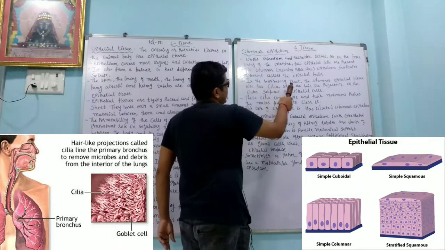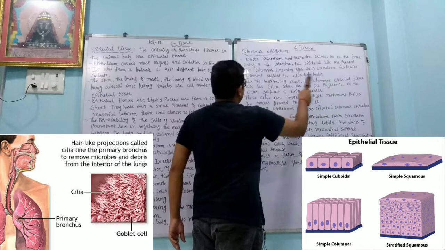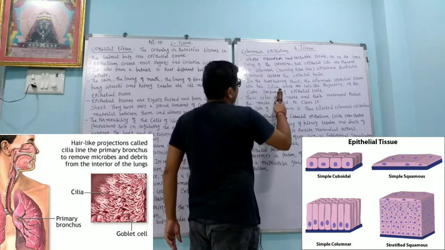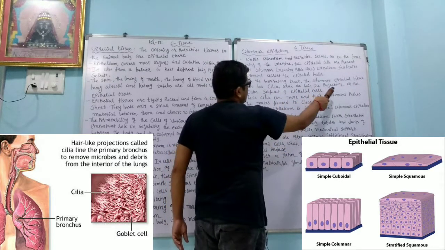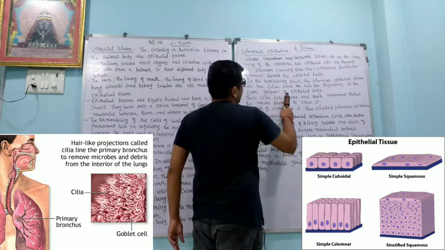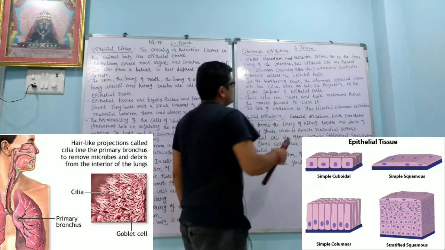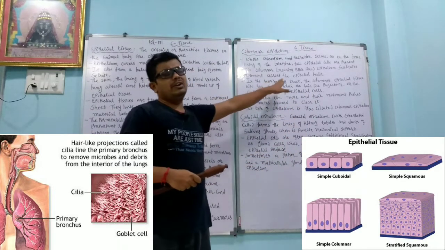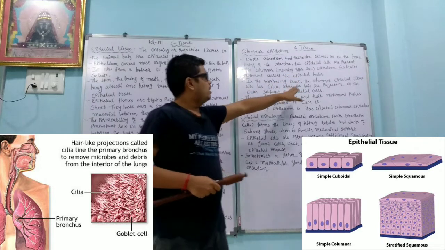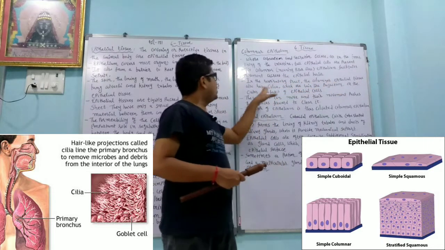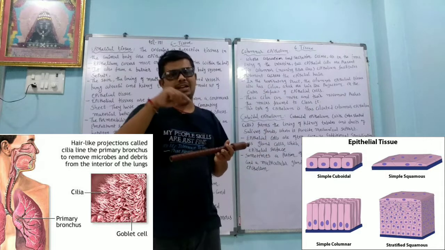In the respiratory tract, the columnar epithelium tissue also has cilia, which are hair-like projections on the outer surface of the epithelial cell. Cilia means hair-like structure.